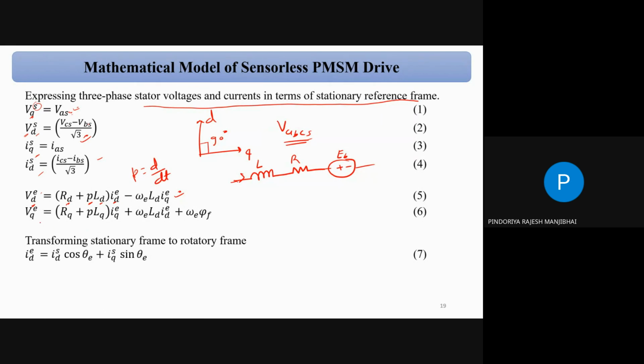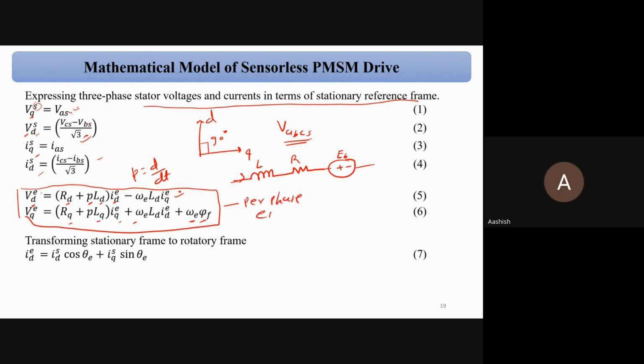For the Q axis, there is RQ plus P LQ, IQE plus omega E LD IDE plus omega E into psi f. So these are the important equations for the voltage, equation numbers 5 and 6, and these are per phase equations.